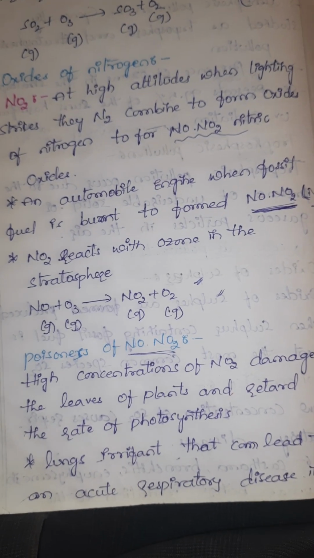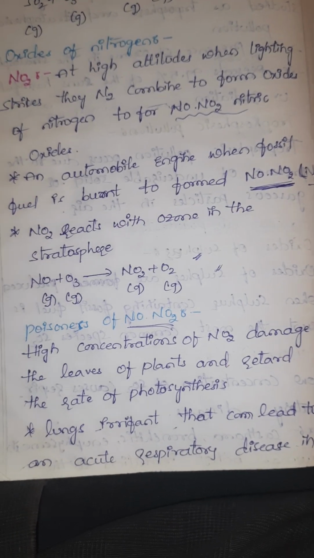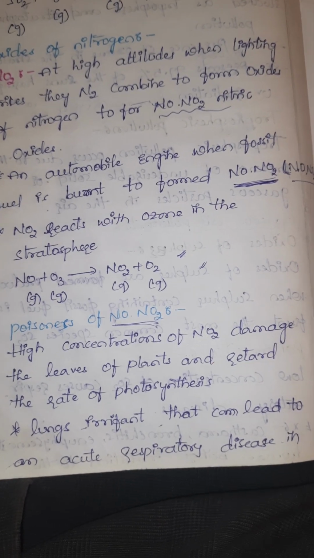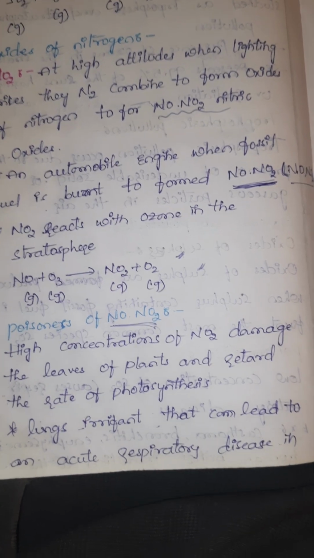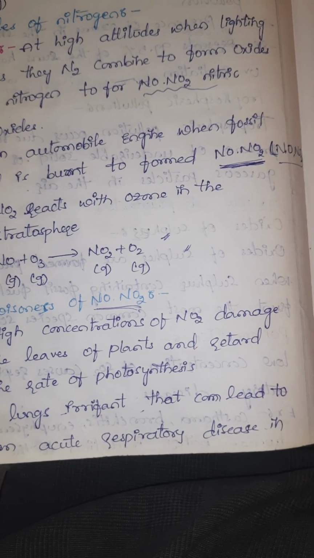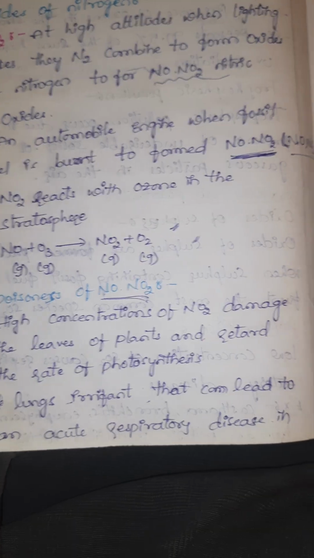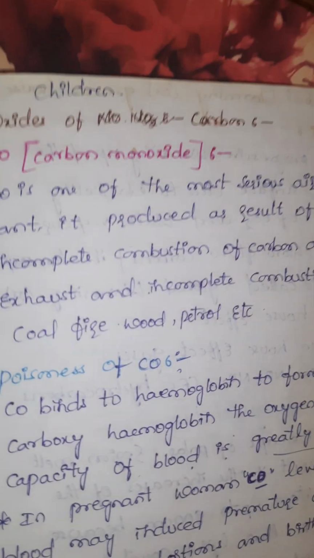Poisonous effects of NO and NO2: high concentration of NO2 damages the leaves of plants and retards photosynthesis. It is a lung irritant that can lead to acute respiratory diseases in children.